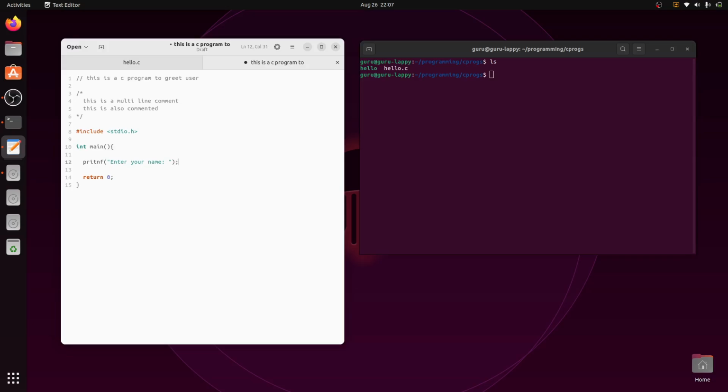Remember, printf is a ready-made function. It will print whatever you have given in this double quote. This is a double quote, remember. Whatever you have given in the double quotes, it will simply print as it is. So what we are saying here is, enter your name. I am putting a colon here, and the whole thing will be printed, along with one space. After that it will start waiting for me to enter the input.